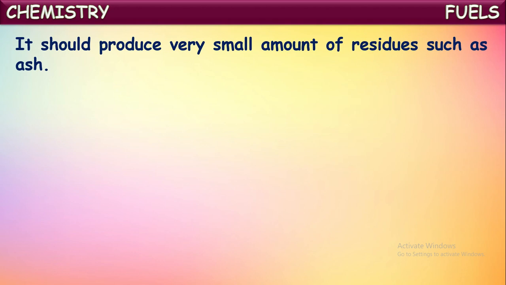Suppose you burn certain wooden objects. They burn, and after completion of burning, they leave certain residues like ash. Then it is not said to be a good or ideal fuel. An ideal fuel should not leave any harmful and pollution causing residues after completion of combustion.